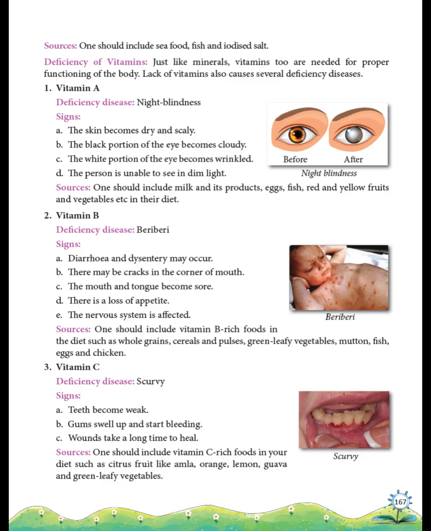Vitamin C deficiency. Disease, scurvy. Signs: weak teeth, bleeding gums, wounds don't heal quickly. Eat citrus fruits like amla, orange, lemon, guava, green vegetables. Vitamin D deficiency. Disease, rickets. Signs: bow-shaped legs, weak and soft bones. Eat eggs, milk, butter, ghee. Sunlight is also a source of vitamin D.